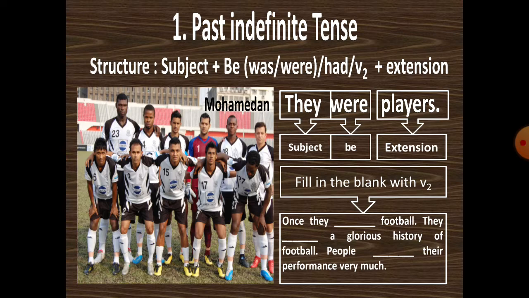You have to just think of a verb and use it to complete the text. Like, once they played football. They had a glorious history of football. People liked or loved, we can use any one, their performance very much. Isn't it very simple?